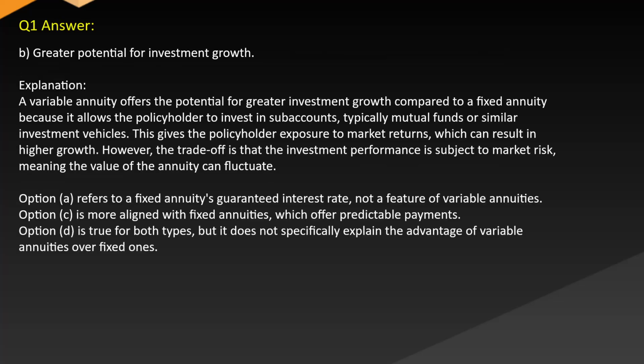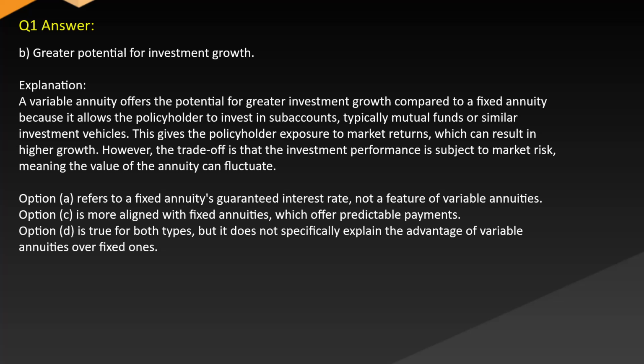Answer: B. Greater potential for investment growth. Explanation: A variable annuity offers the potential for greater investment growth compared to a fixed annuity because it allows the policyholder to invest in sub-accounts, typically mutual funds or similar investment vehicles. This gives the policyholder exposure to market returns, which can result in higher growth. However, the trade-off is that the investment performance is subject to market risk, meaning the value of the annuity can fluctuate.